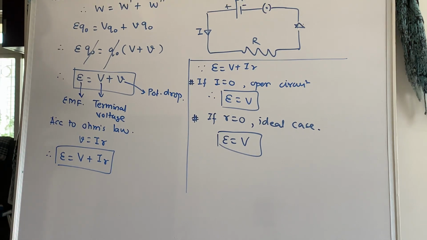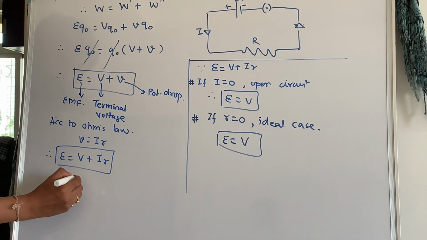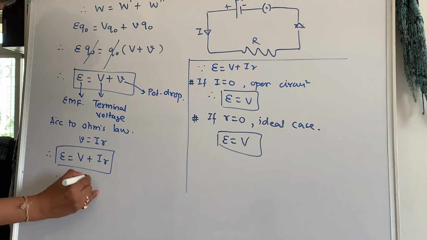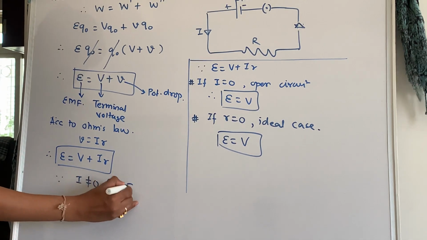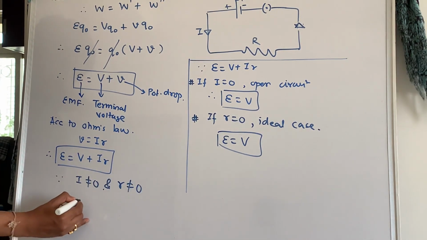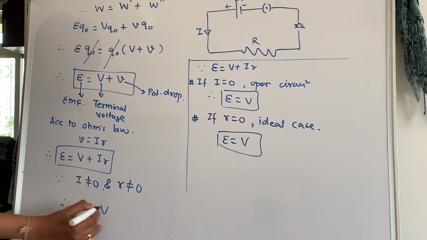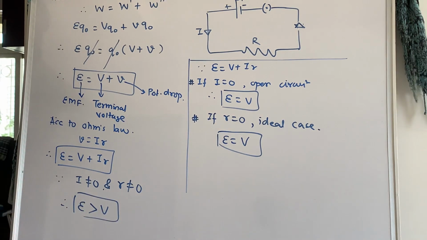Now from this we can conclude that since I is not equal to 0 and r is not equal to 0, therefore you can write E is greater than V. Therefore the EMF of any cell is always greater than its terminal voltage. This is the case when you use that cell, so your EMF is always greater than terminal voltage.